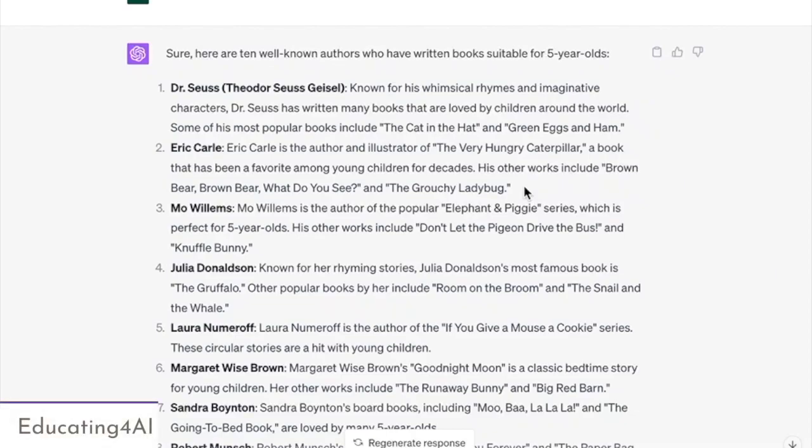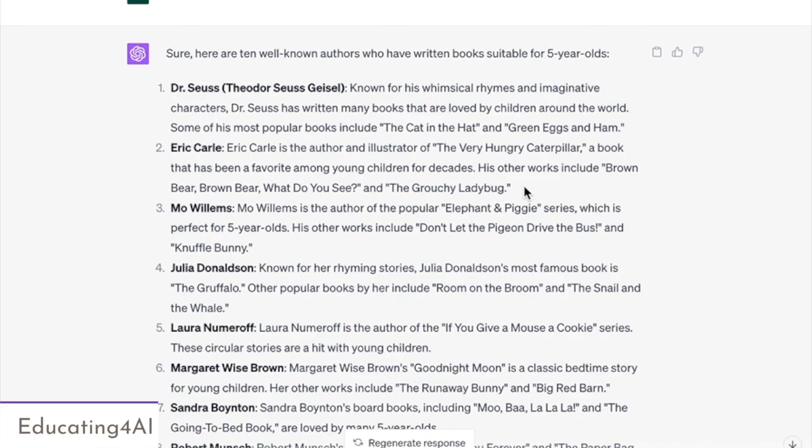So, inspired by the work of Jason Golia earlier today about using 3 plugins, Web Search, Stories, and Visla to create a children's book, which he did in under 6 minutes, I thought I would try that myself, and I believe I pulled off the task in less than 2 minutes. So, the first thing I did was I went to ChatGPT4 and I enabled those 3 plugins. Again, it's Stories, Visla, and Web Search.